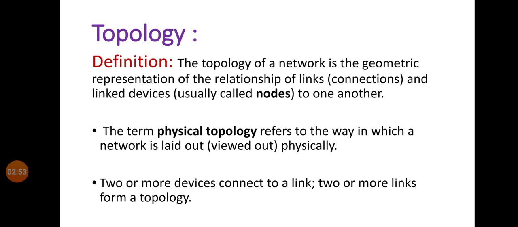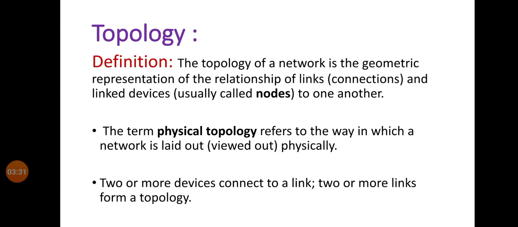The term topology refers to the way in which network is laid out, means viewed physically. A network can be represented diagrammatically using topology, and it shows how devices or stations are connected to each other in any network. Two or more devices connected to a link and two or more links form a topology.